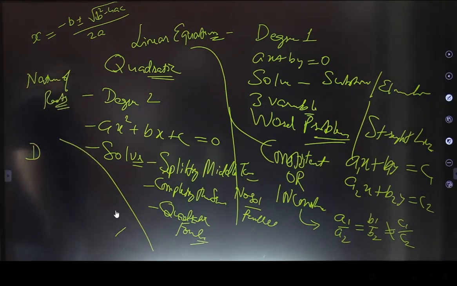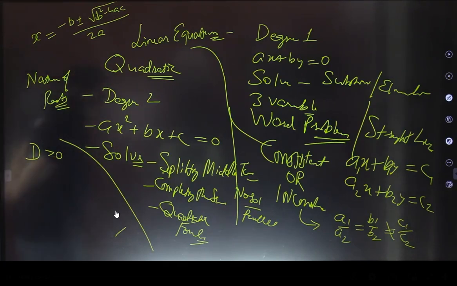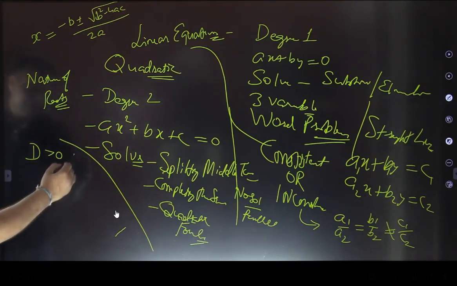So tell me, if the discriminant is greater than 0 for a quadratic polynomial, can you tell me the nature of roots? If the discriminant is greater than 0, what about the roots? Okay, roots are going to be real, right? And distinct or not? Yes, distinct also. Real and distinct.